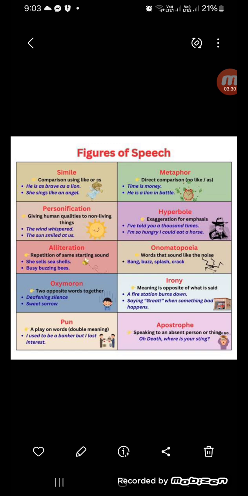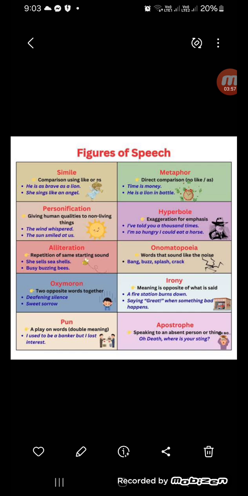مبالغة. Why do we exaggerate? To emphasize. عشان نأكد. I'm so hungry, I could eat a horse. Again, I'm so hungry, I could eat a horse. Can anybody eat a horse? Of course, no. It's too big, for example. So here, he's exaggerating to show how hungry he is.